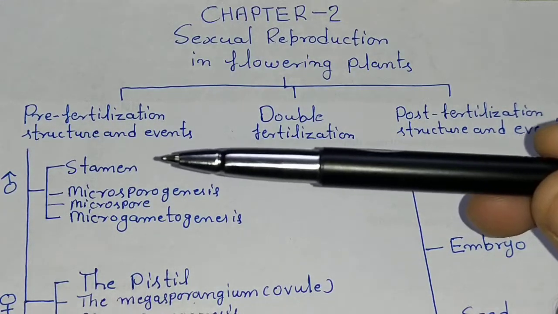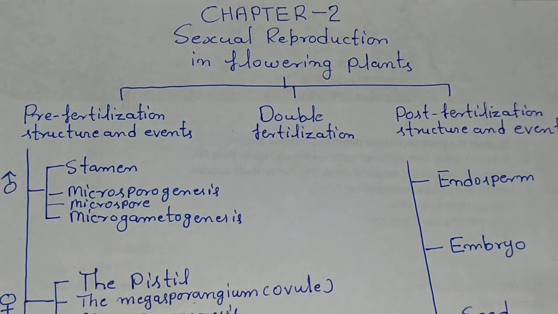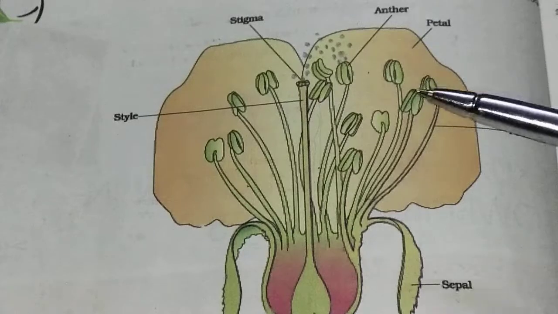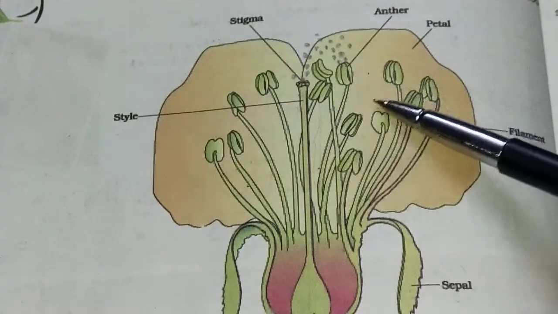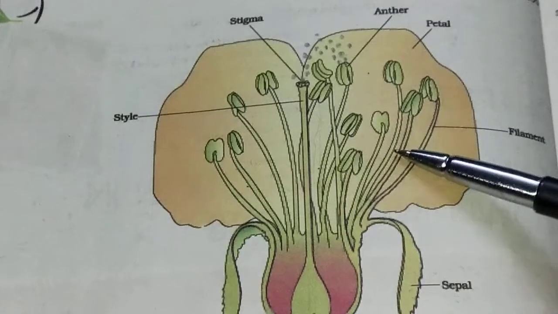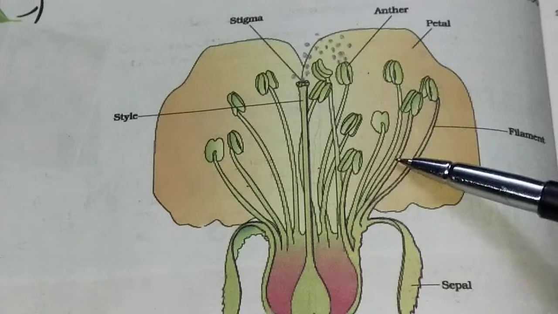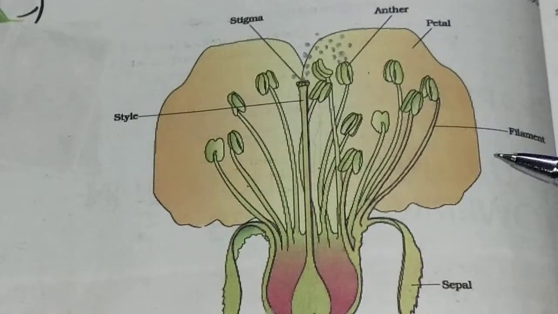See the figure of stamen in your NCERT book. A number of stamens are present in a flower. Collection of stamens is known as androecium.